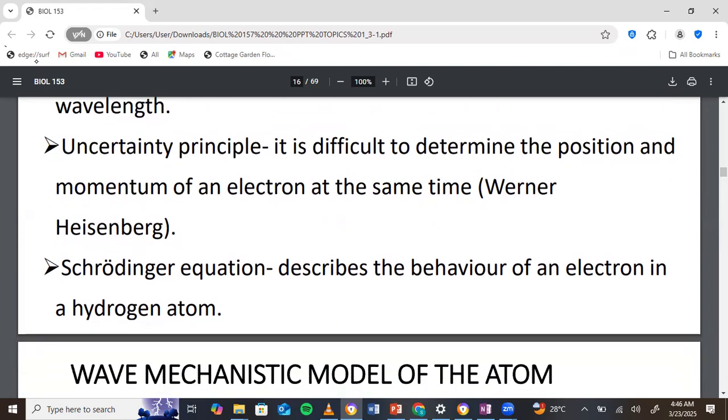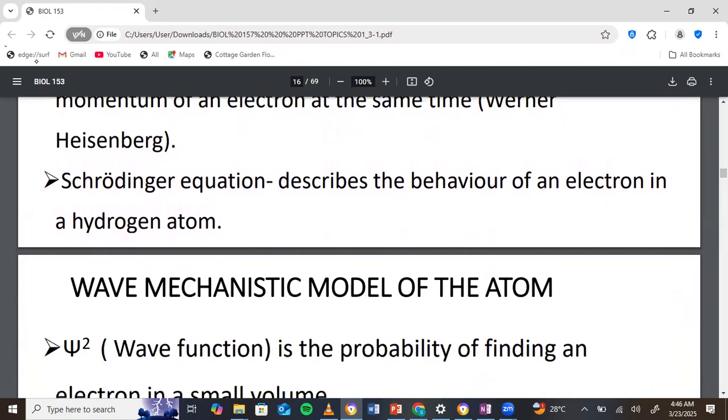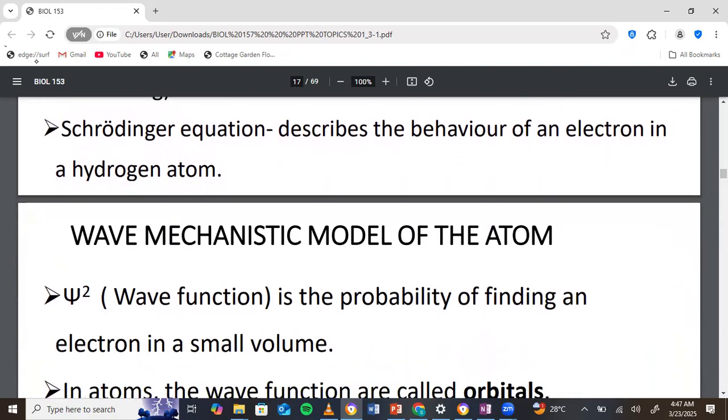Now Schrödinger brought an equation which, when you solve it, you can get the wave function. Now he changed the concept of orbits to wave function. So instead of the orbitals being circular paths, he said that no, they are not circular paths, but volumes of space. He made everything like a probability. So the orbitals are not circular paths around the nucleus, but volumes of space where there's a high probability of finding electrons. And that is the wave function.